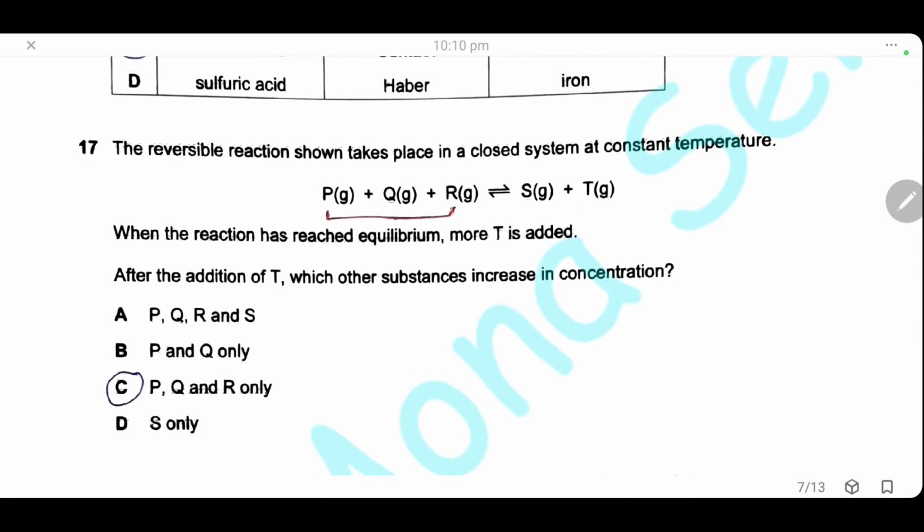17. The reversible reaction shown takes place in a closed system at constant temperature. When the reaction has reached equilibrium, more T is added. After addition of T, which other substances increase in concentration? By addition of any product, here we add T, the equilibrium will be shifted backward toward formation of more of the reactants. So the substances that will increase in concentration are the reactants B, Q, and R. And the answer will be C.